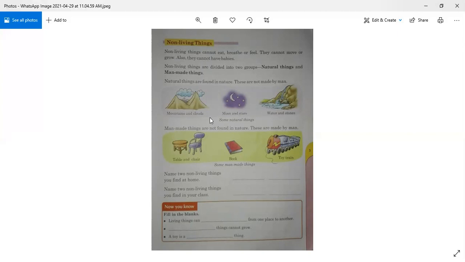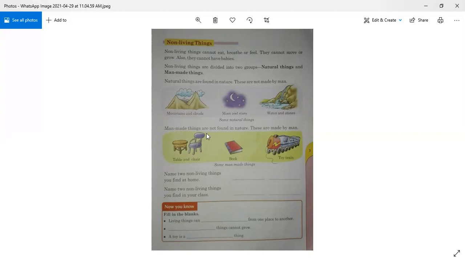We see them around us, like the stars in the sky, the moon, the sun, the sky, the earth, mountains, water, clouds, stones. These are natural things. Grass, but sorry, grass is a living thing because it grows, it breathes.